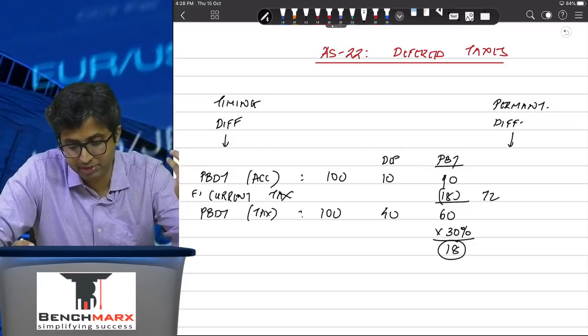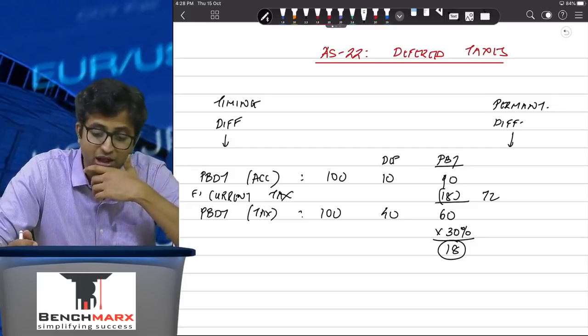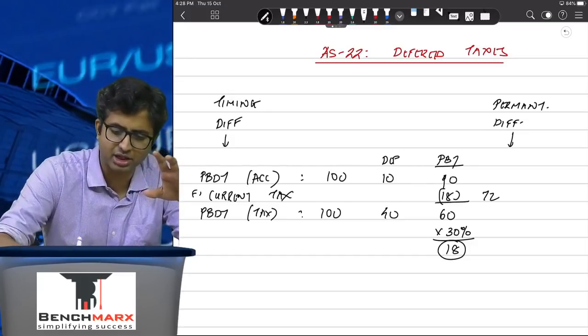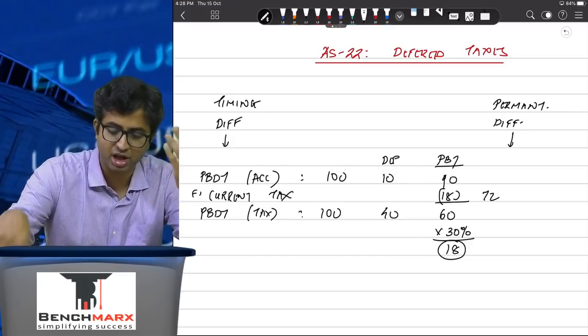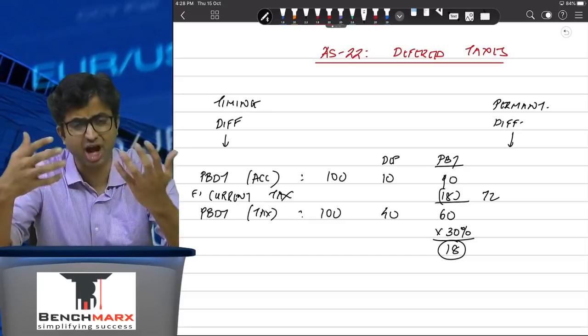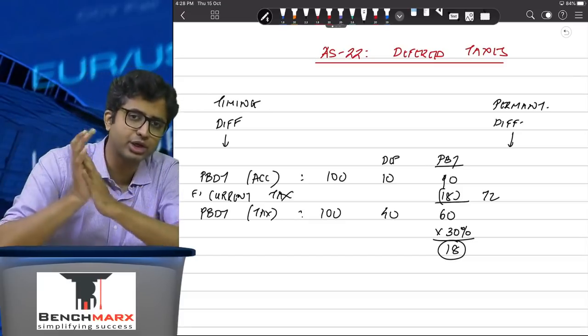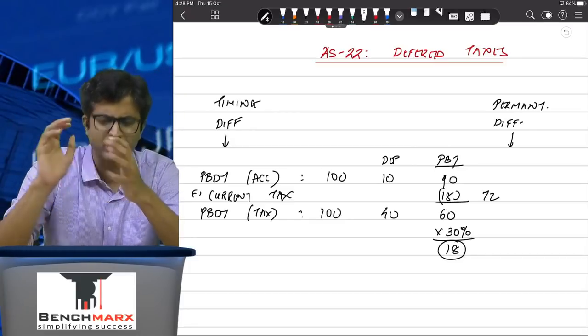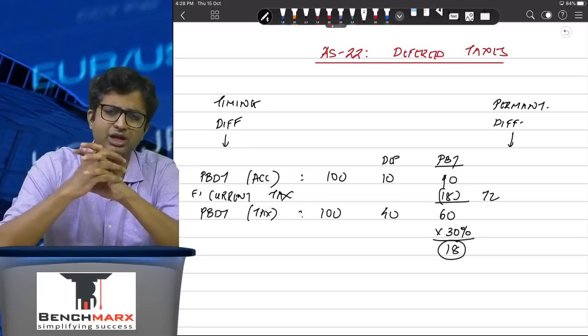अरे पूरे दुनिया में 30% टैक्स चल रहा है, आपने सिर्फ 20% भरा, वो गलत है. 10% or basically ideally 90 का आप 30% निकालो should come to 27, but you are paying only 18. That means, are you saving 9? No, you are just postponing it, because in the future years, let us assume income tax gives you depreciation of 40 rupees in the first 2 years and 20 rupees in the third year.